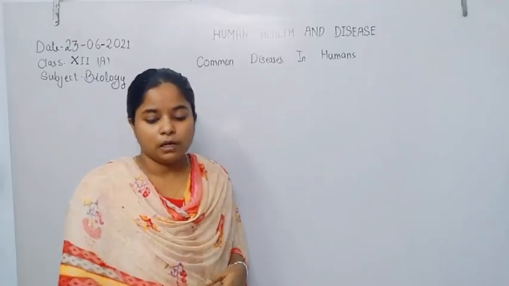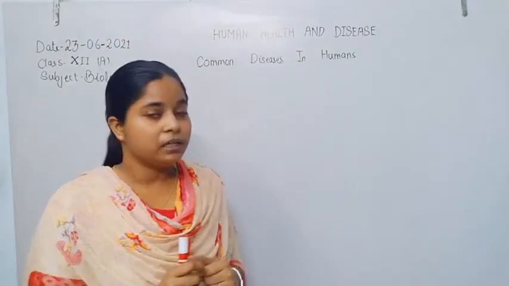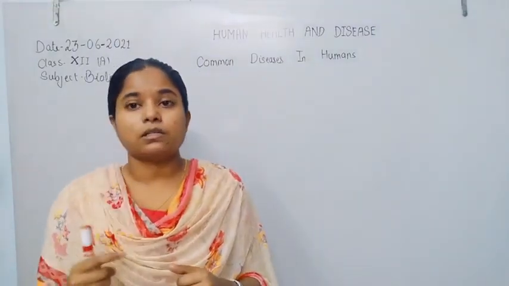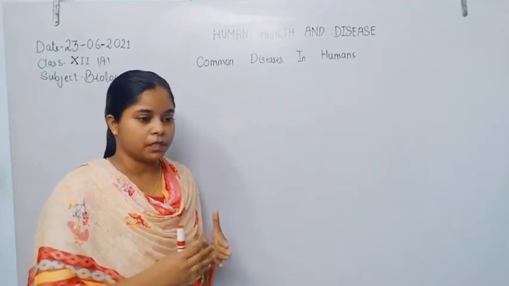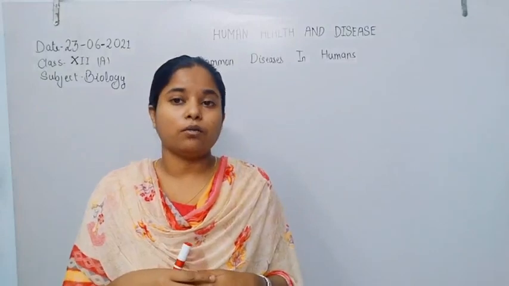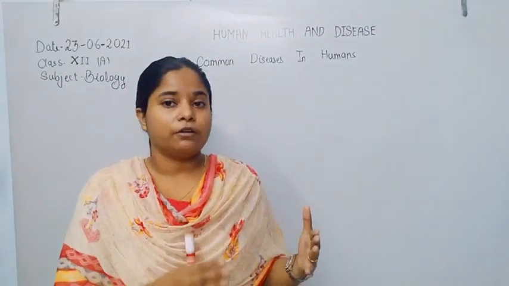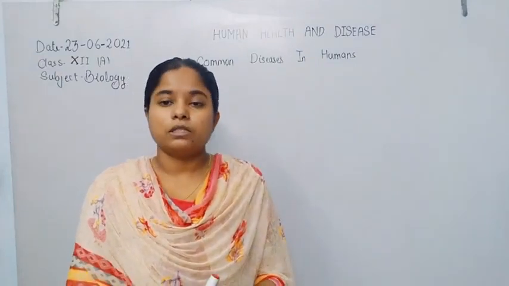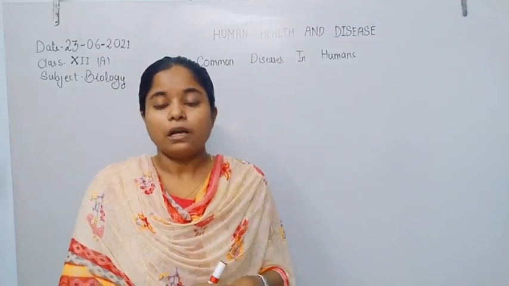That is the topic I have completed. I have already completed malaria in the previous class. First we revise our previous class content, then we proceed to today's topic. In the previous class I discussed that malaria is caused by Plasmodium and the vector is the female Anopheles mosquito. So the disease is spread by the female Anopheles mosquito and caused by Plasmodium.